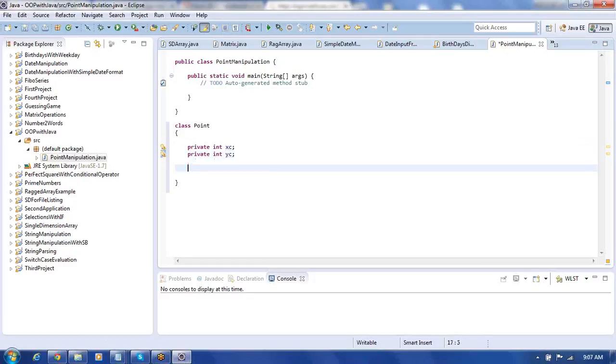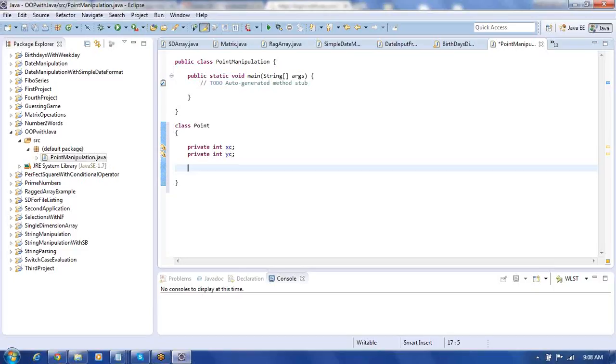So when you mark the data as private, what happens? The scope is limited to only this class. This class's members only can access this particular data. This data xc and yc is not available beyond the scope of the point class. Within the point class, you can access it anywhere by any method. But external classes cannot straight away access xc and yc, because these are totally hidden. They are part of just the point class. Outside the scope of the point, no one can access it.